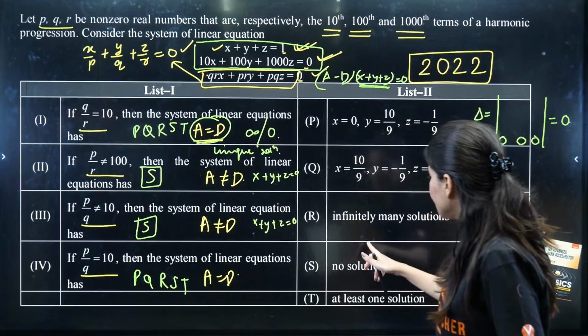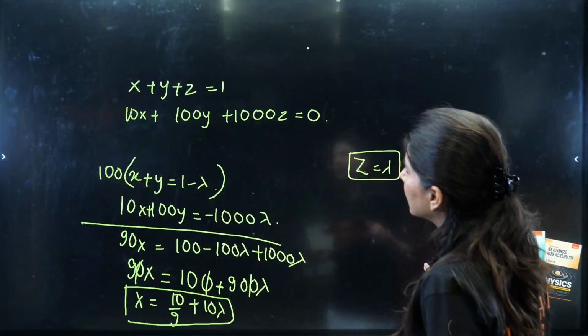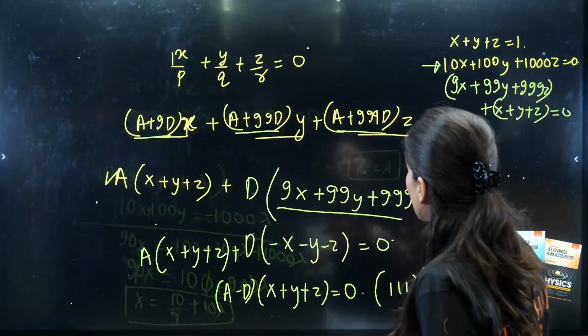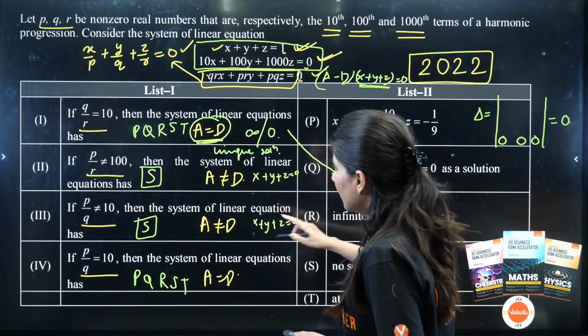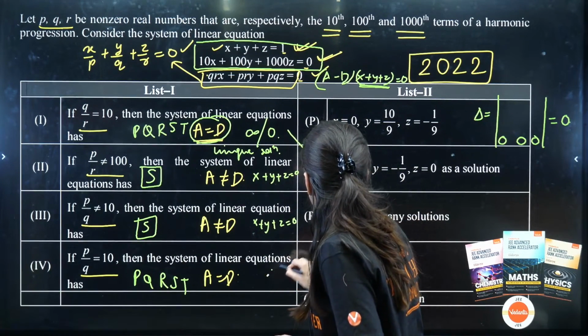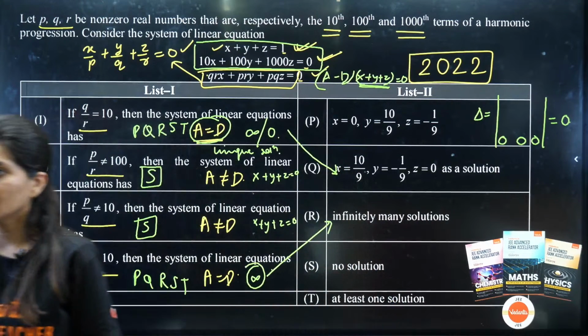First's Q. Is first's Q? Sorry, first's Q, fourth's R. Okay, yes, first's Q is matching and fourth's R is also matching. Infinite. Okay.